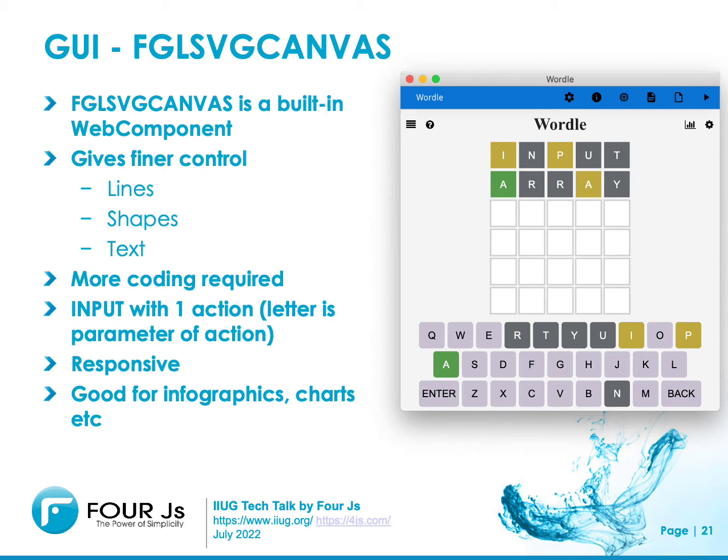You typically don't need it for a business application where you've got widgets and you're entering data, but it's good for infographic charts. It has good responsive properties, and it's good for drawing charts and other various infographics. It also meant that instead of using a menu with 28 actions, I ended up with an input to this web component field and one action, which is in response to a click, where the letter is the parameter to this action.